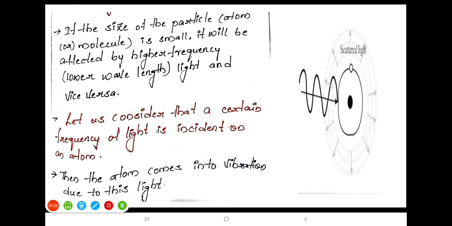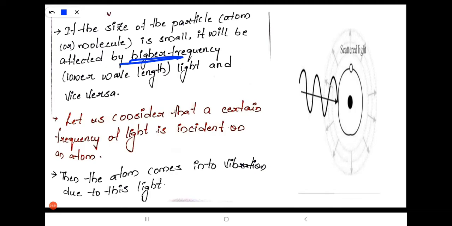If the size of the particle, meaning the atom or molecule, is small, it will be affected by higher frequency.